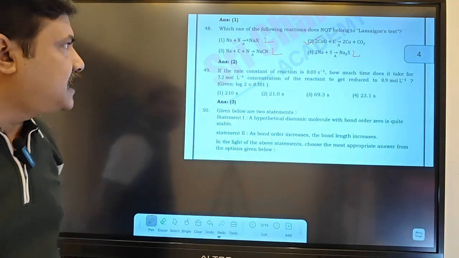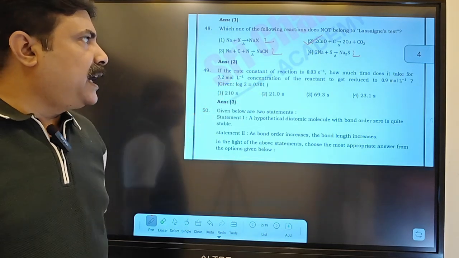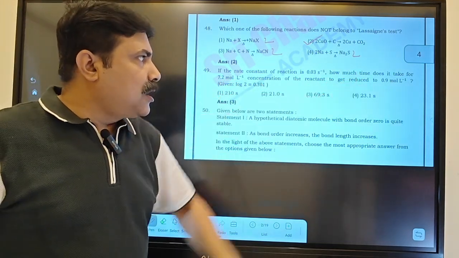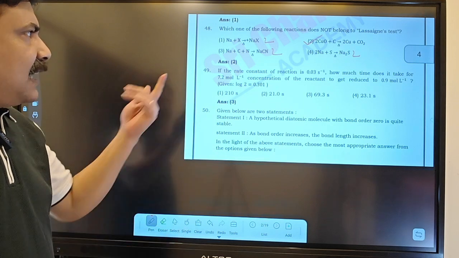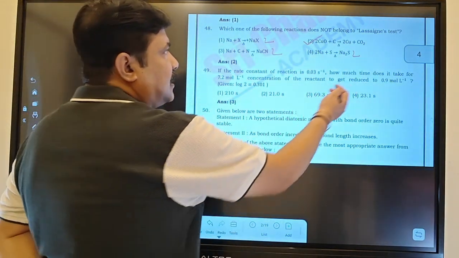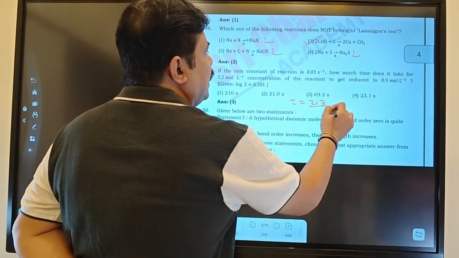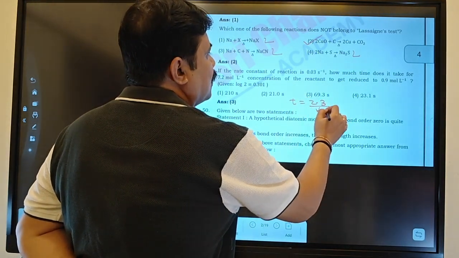How much time does it take for the 7.2 mole per liter concentration of reactant to get reduced to 0.9 moles per liter? Directly you will apply that formula and you will get it. What formula? They are asking how much time. T equals 2.303 by K, where K is the rate constant.